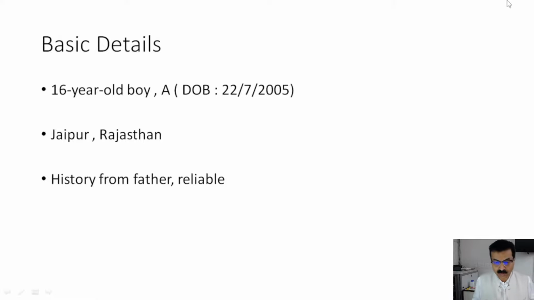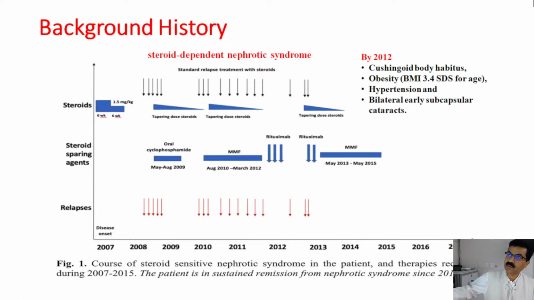So, just to brief you, the case details are there with you. This was a 16-year-old boy, born in July 2005, from Jaipur, Rajasthan, and the history was given by the father, which was very reliable. I would like to have your attention here: two years after birth, the patient had childhood nephrotic syndrome and was treated with the very standard treatment of 6 weeks of daily regimen, followed by 6 weeks of alternate day regimen, and the patient went into remission.